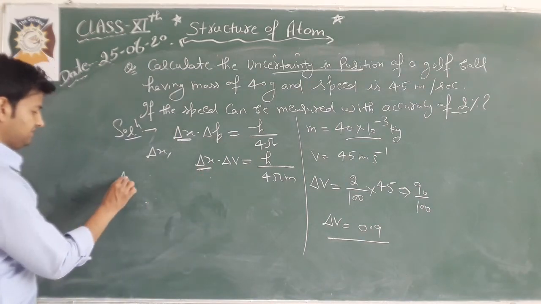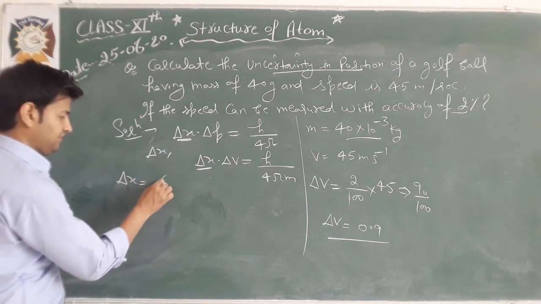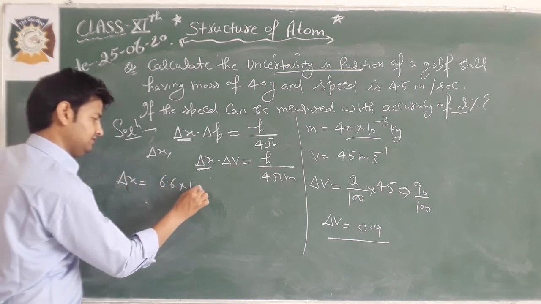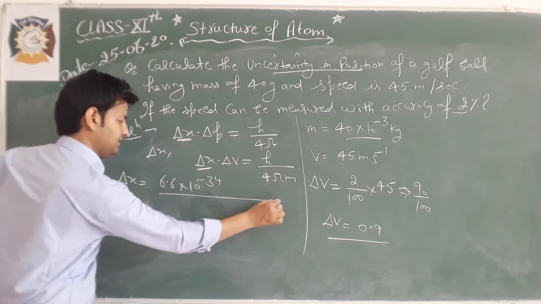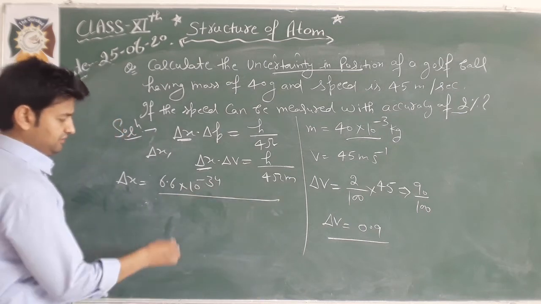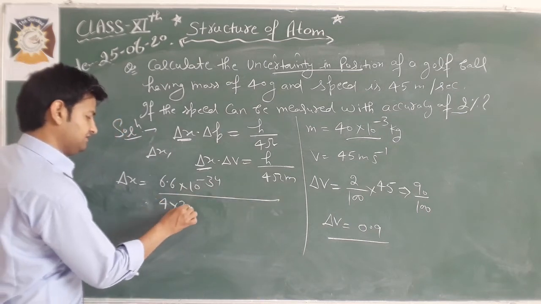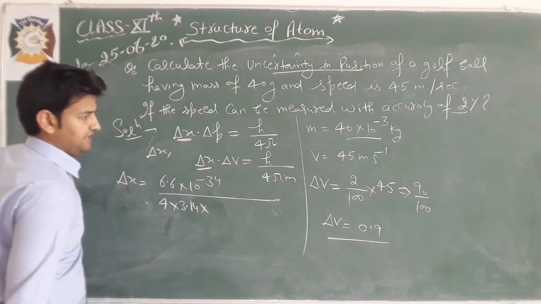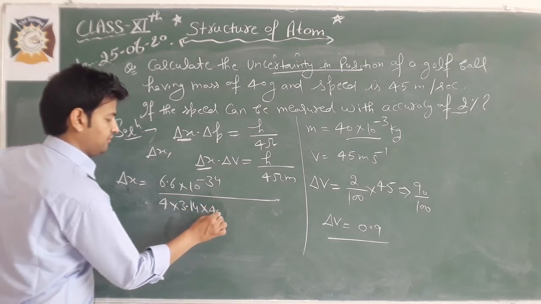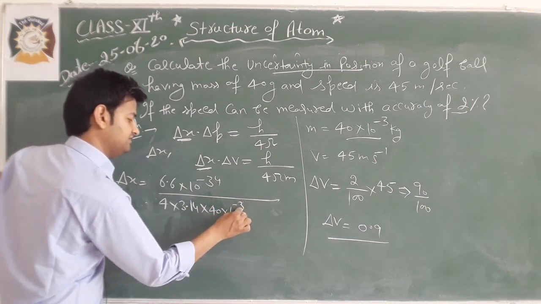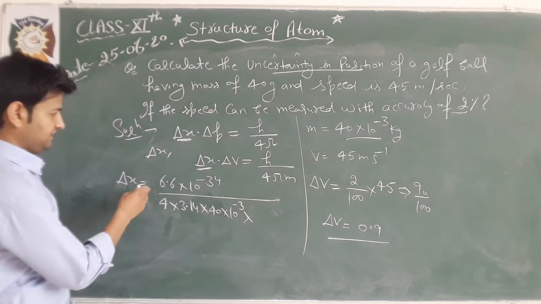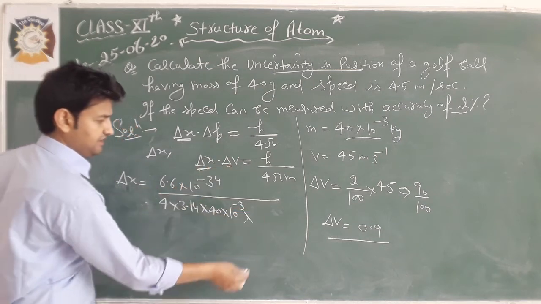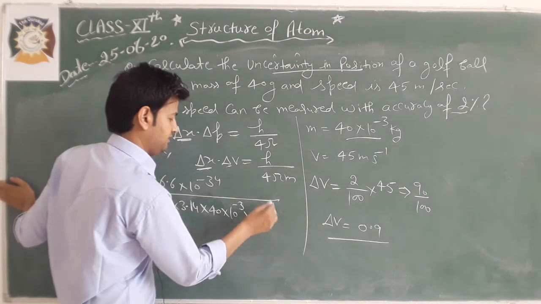So delta x will be equal to h, 6.6 into 10 to the power minus 34 kilogram meter square per second, divided by 4 into pi, 3.14, and the mass is 40 into 10 to the power minus 3, and the uncertainty in velocity here is 0.9.